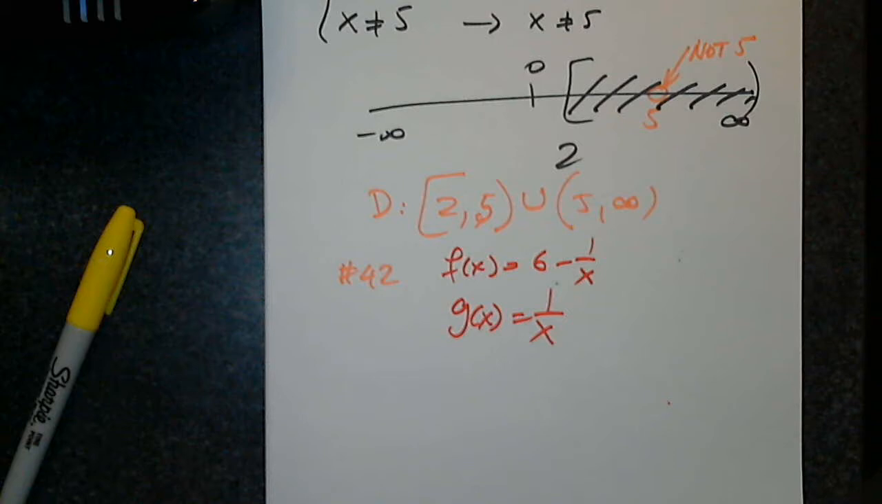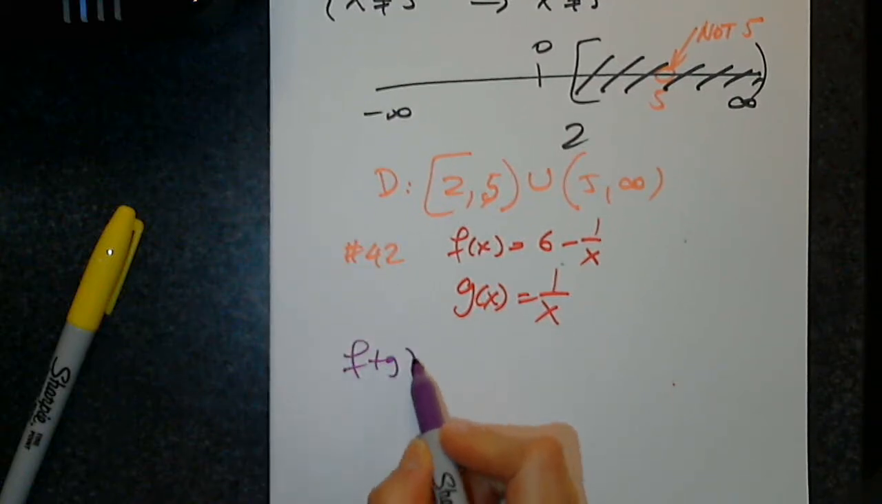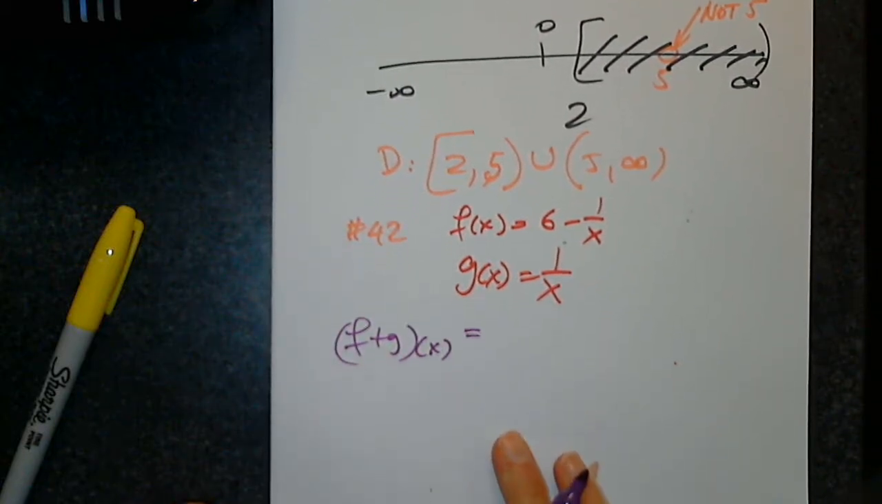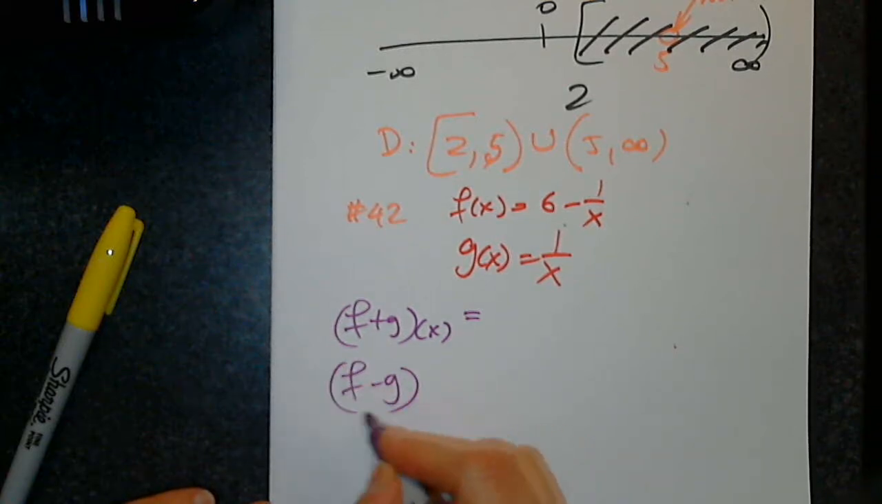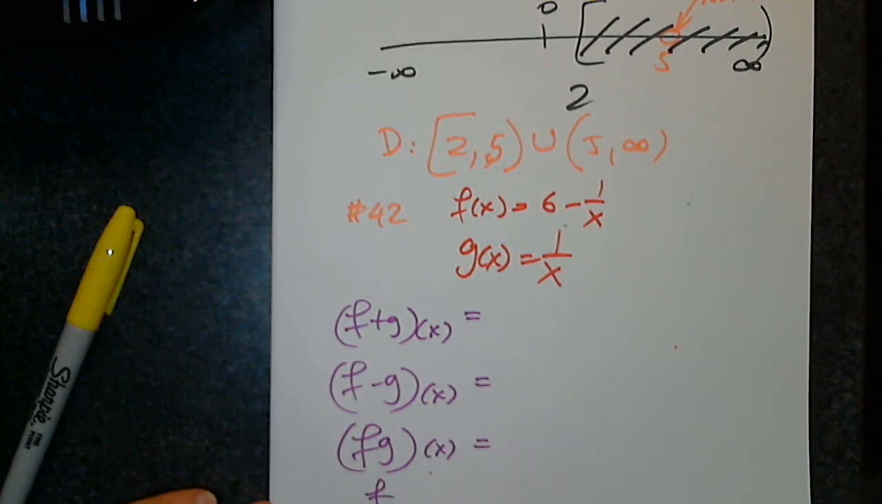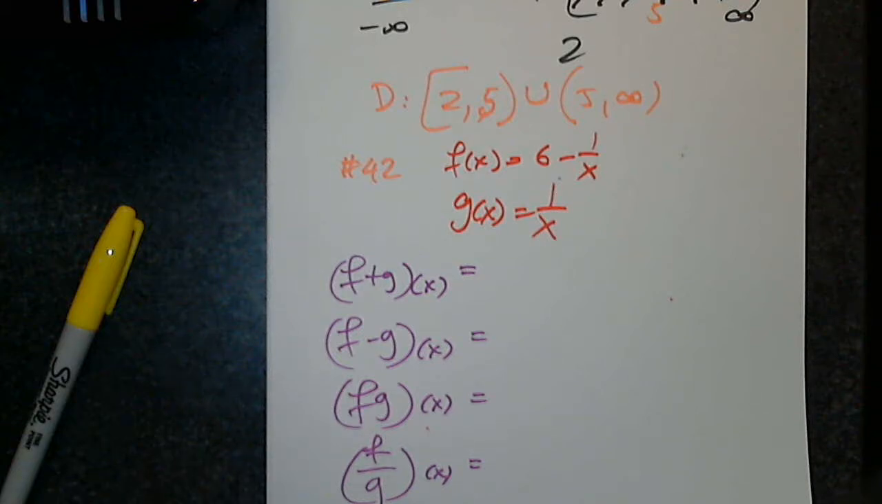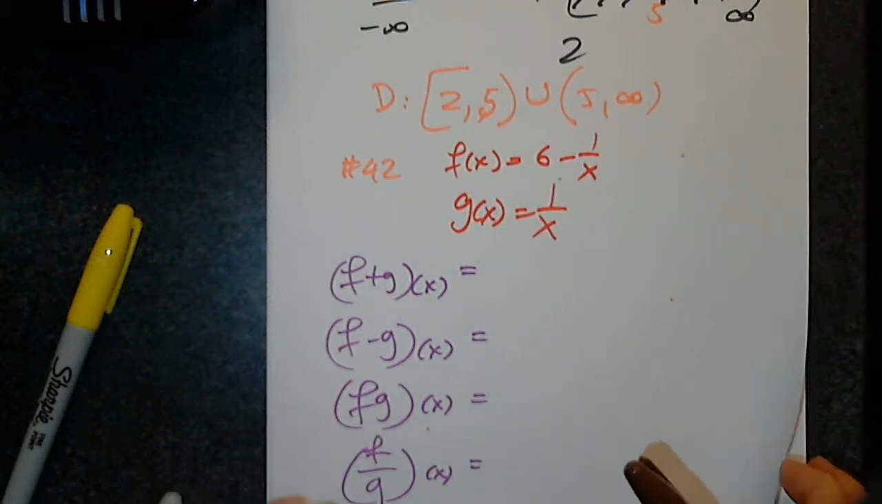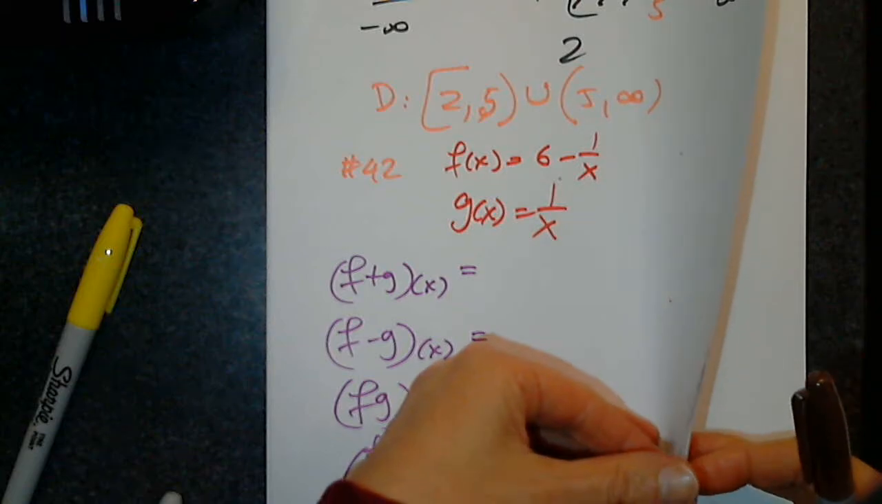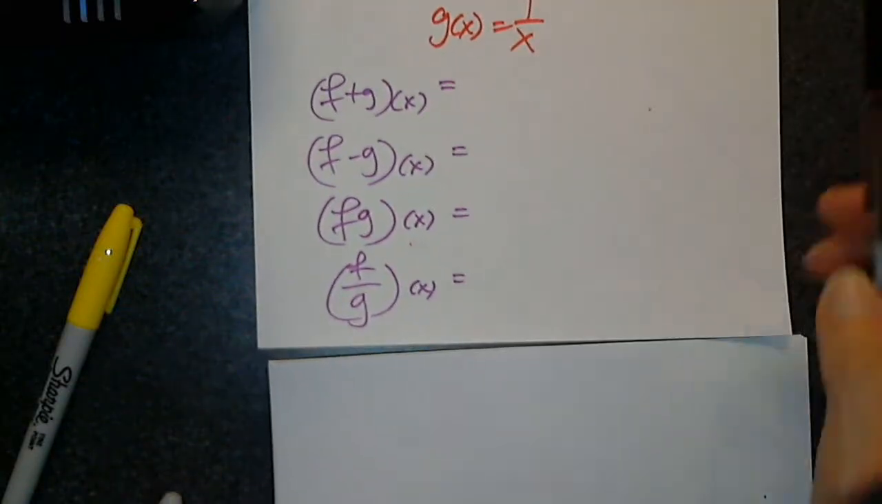So the problem is asking us to find f plus g. They're asking us to find f minus g, fg, and f over g. They're also asking us to find the domain of each. I want to mention one thing before we come back here. I'll come right back. I just want to mention something, and I want to write it down.